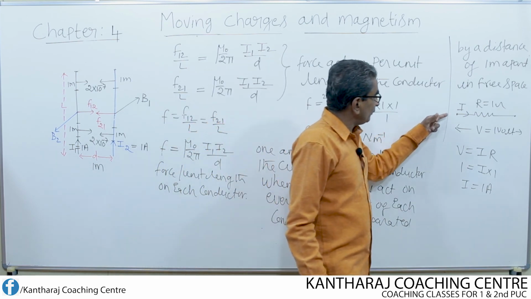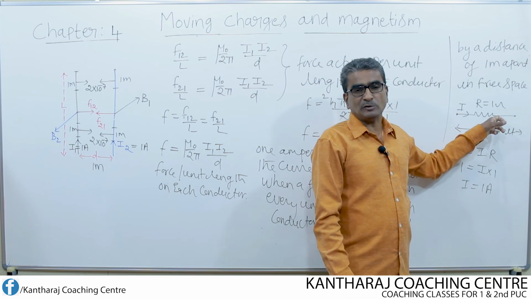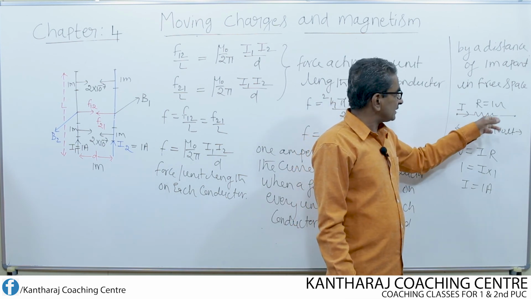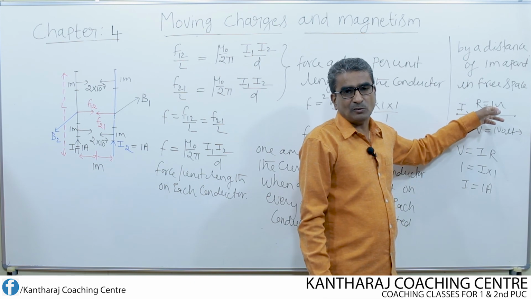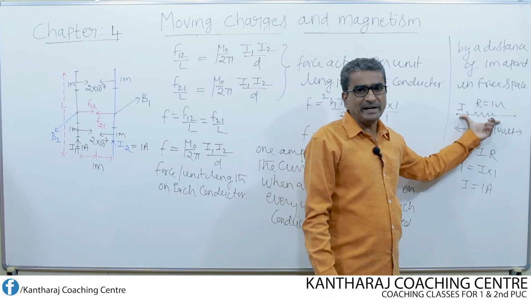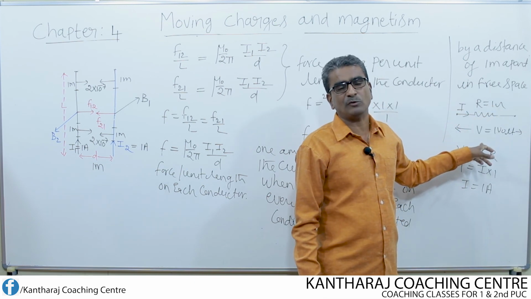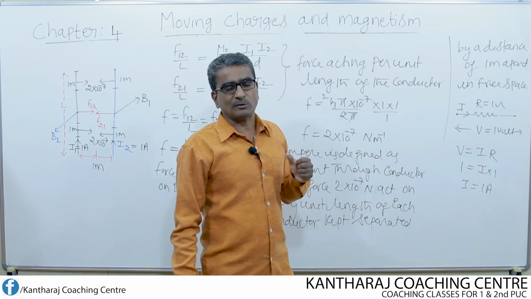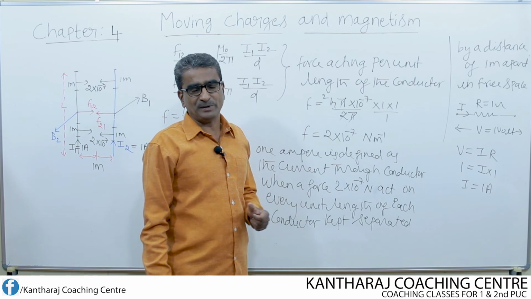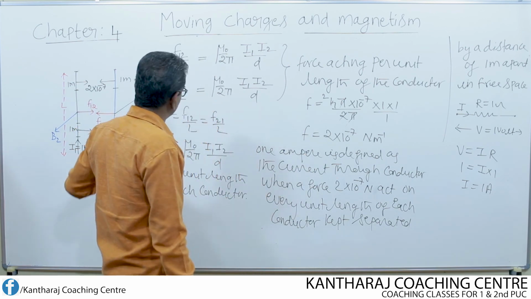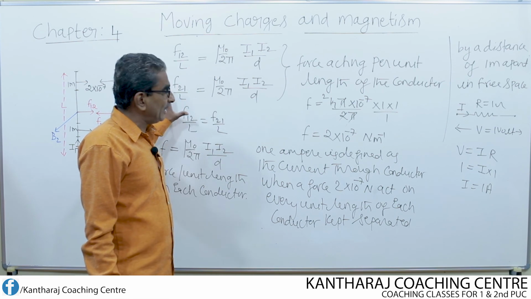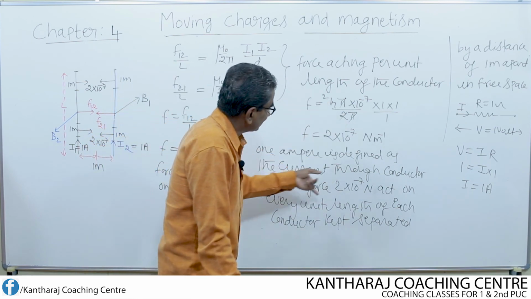How? Current flowing through a conductor or a resistor is said to be 1 ampere, provided the resistance of that conductor is equal to 1 ohm, whose ends are maintained at a potential difference of 1 volt. But when we come across the question of defining ampere with respect to the force between two straight parallel conductors, then we have to define it in this manner itself.